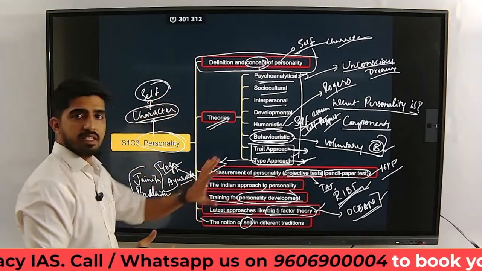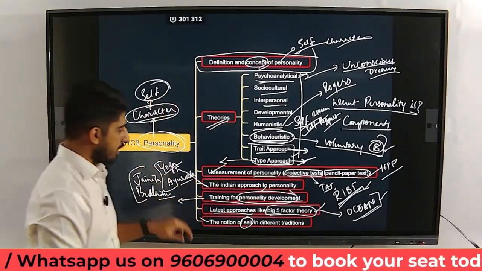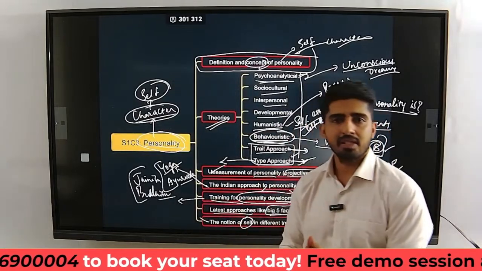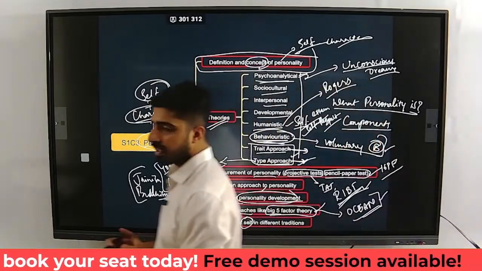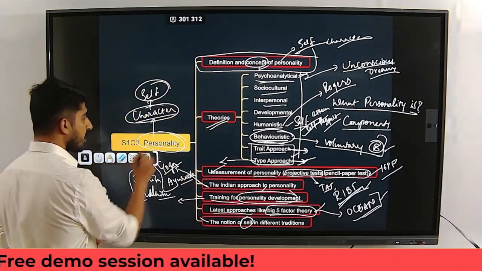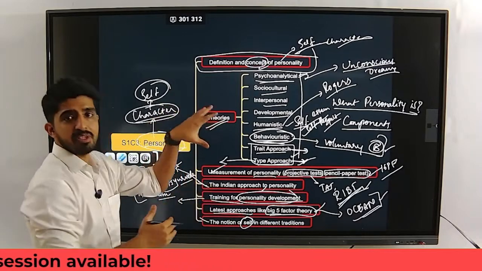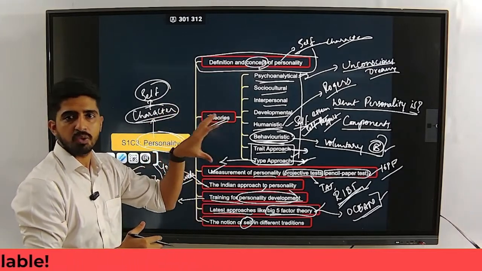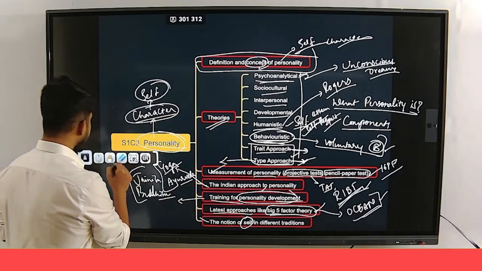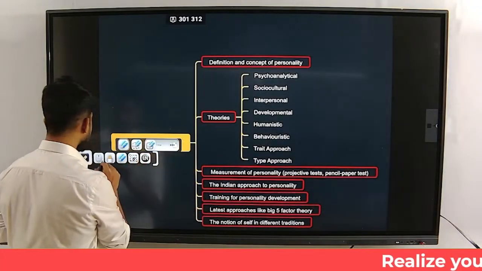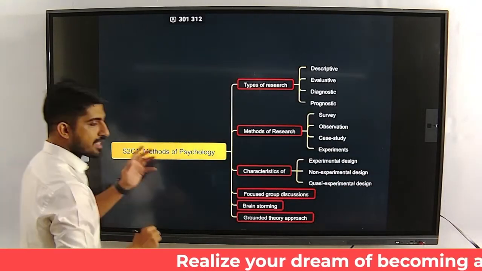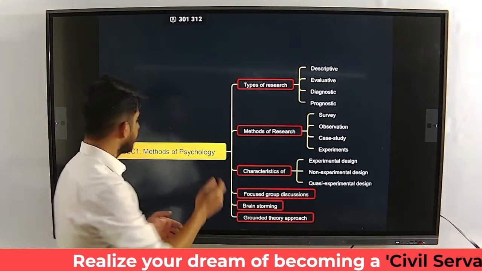So that's the end of section 1. Three chapters are done. We are going to look at the other three chapters, which is section 2. Remember, all three chapters I discussed in section 1 belong to paper 1 itself. However, in section 2 we have three chapters again.